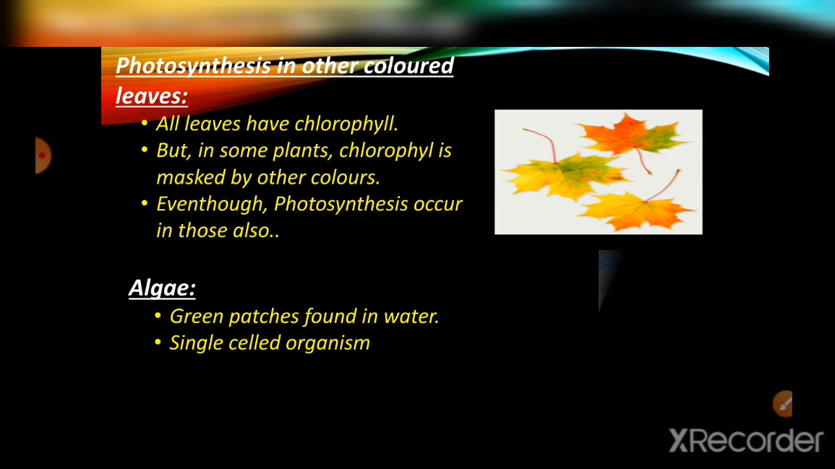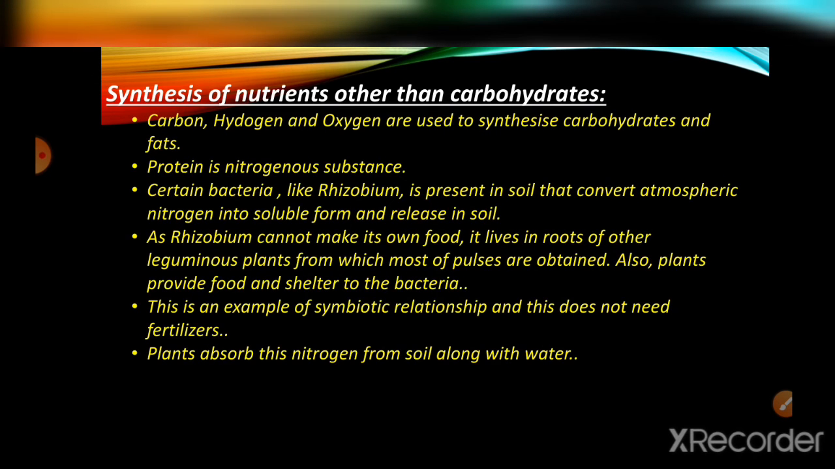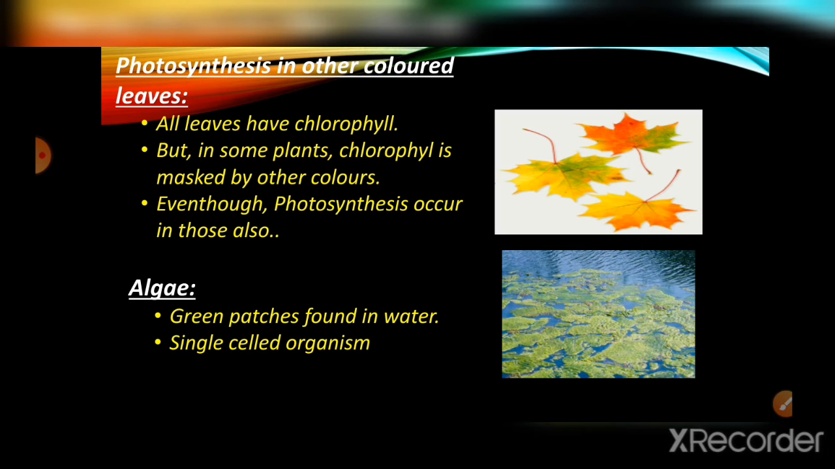Then now we are going to see about algae. What is meant by algae? Algae are the green patches in ponds and fresh waters, present only in fresh waters. These green colored patches are known as algae. Algae is actually a single celled organism, and when they are found in water like this, there are many algae.